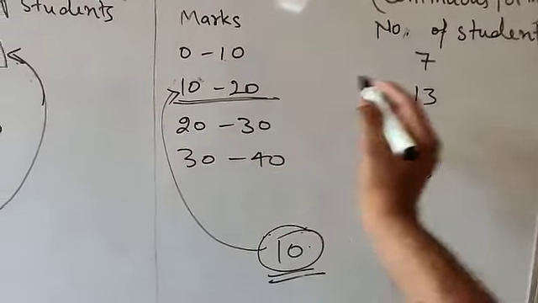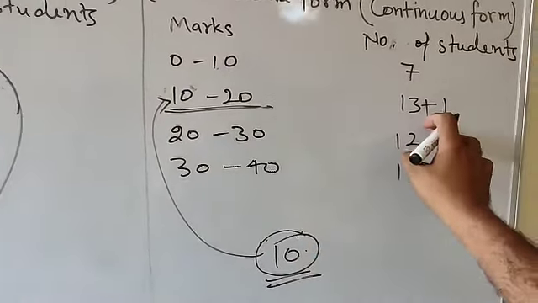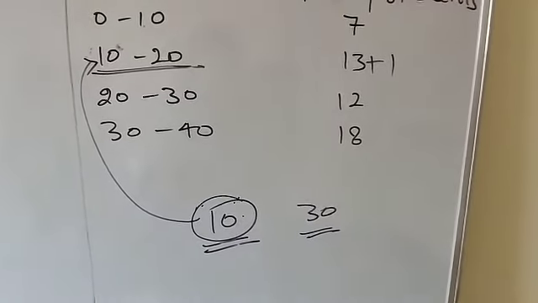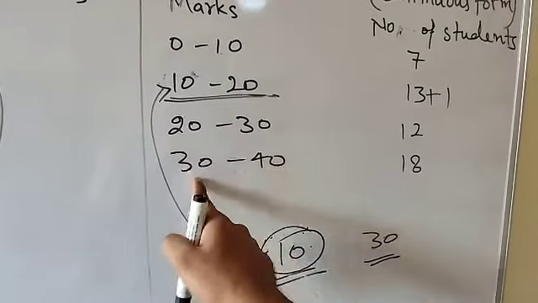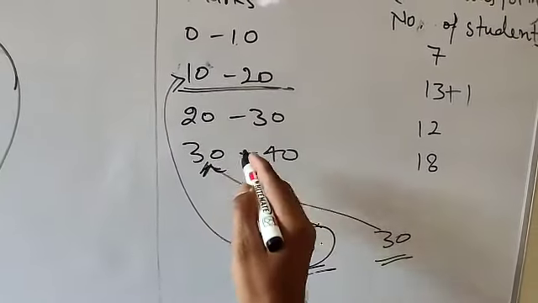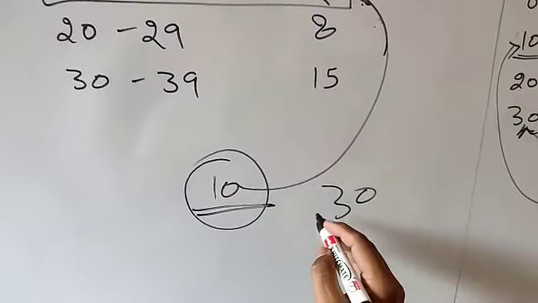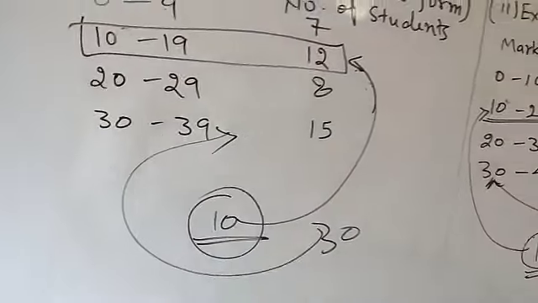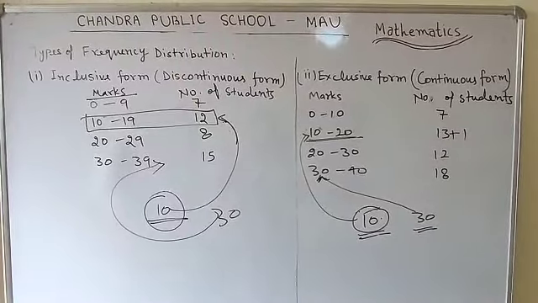It means if 13 are there, and one student is going to be included, that will be included in 10 to 20. Suppose one student gets 30, where will it be represented? 20 to 30 or 30 to 40? Where will you represent the 30? So 30 will be represented in that group, that is the lower limit. But if you get 30 in the inclusive form, where will it be represented? 20 to 29, so 30 will be represented here. So that is the difference between both discontinuous and continuous form.